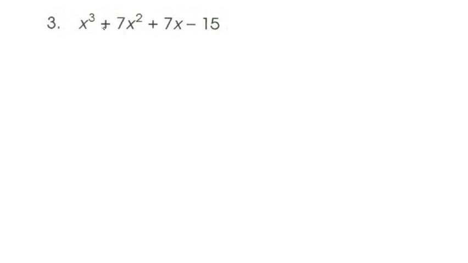And here we have a cubic polynomial, and our potential rational zeros are going to be factors of 15. So we're going to put plus or minus 1, plus or minus 3, plus or minus 5, and finally plus or minus 15. So we have a list here of potentially 8 rational zeros, of which only 3 can be actual real zeros. So we're going to do the same thing. I always recommend starting with the lowest numbers. Try 1. So we're going to come down here and use 1.